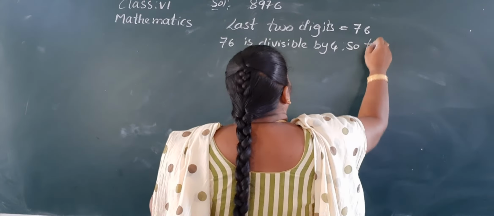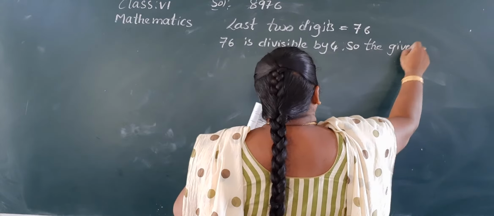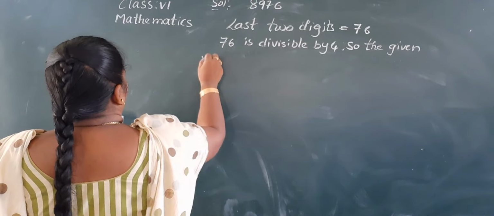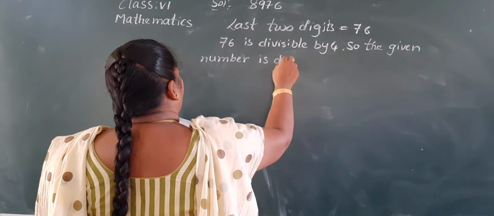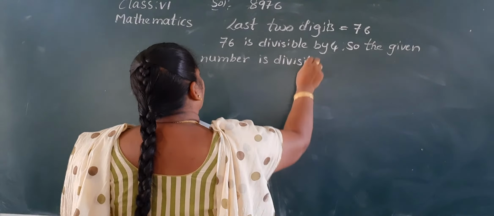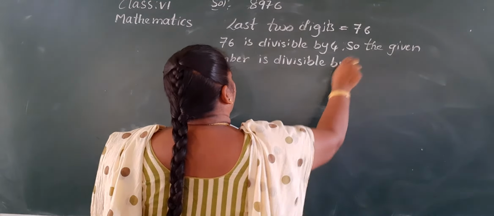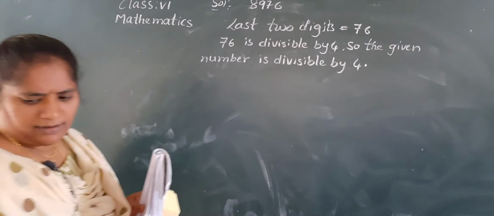So, the given number is divisible by 4. Okay.